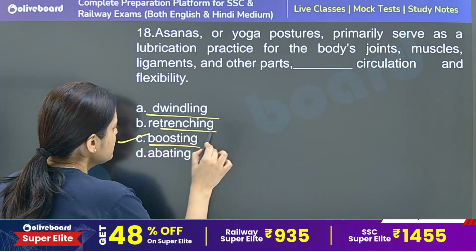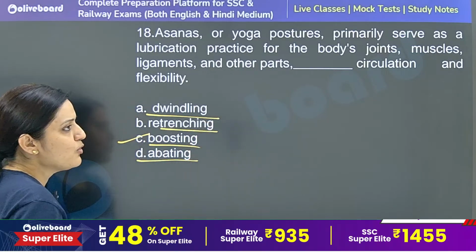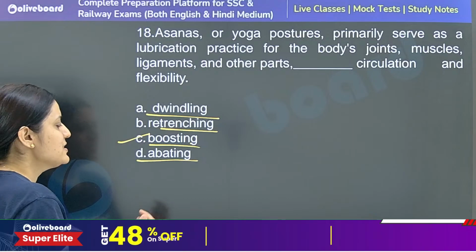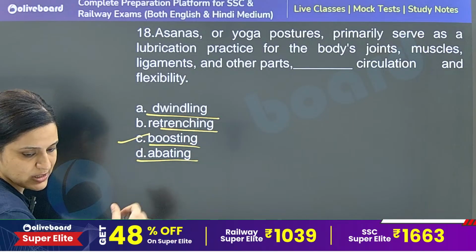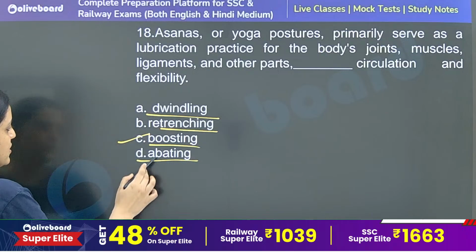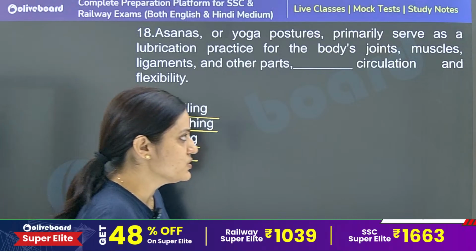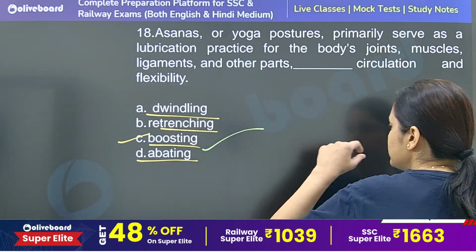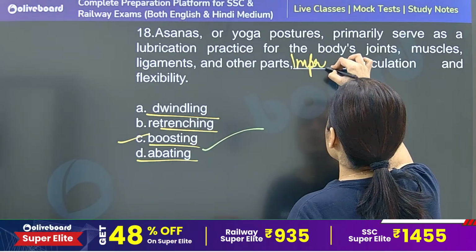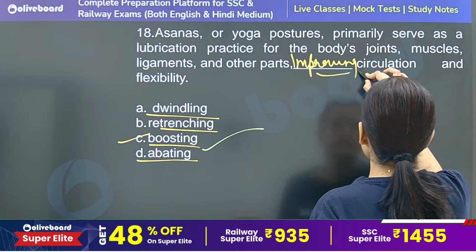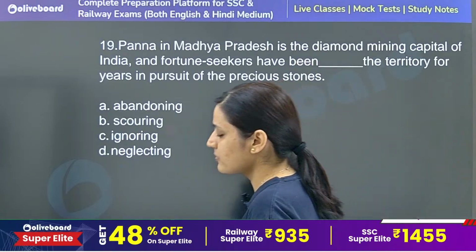Dwindle, retrench and abate are all correct synonyms of one another, which means something is retreating or withdrawing from its position. So this is what abate, dwindle or retrench is. Again, your correct answer is boosting. Boosting here is giving me the context of improving. So option number C is the correct answer. 19th.